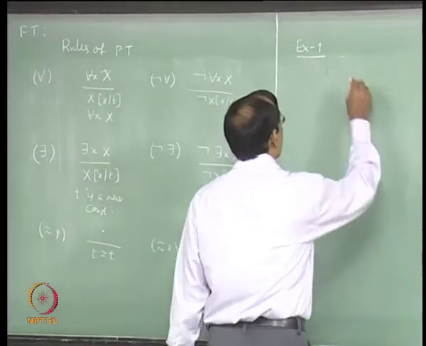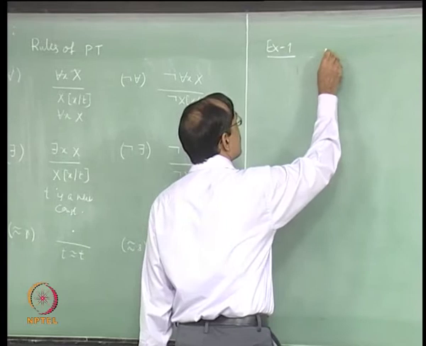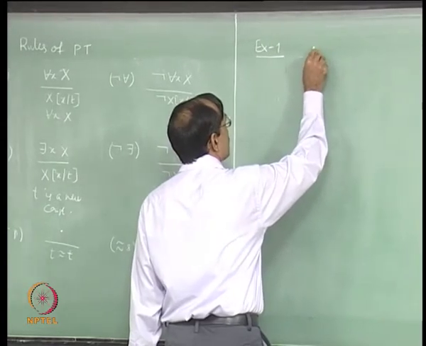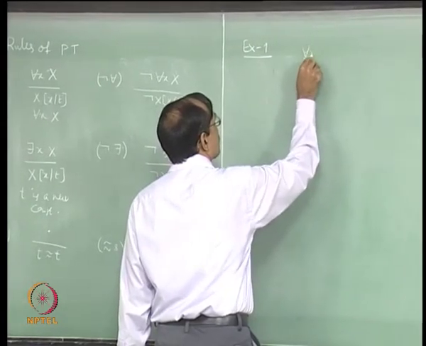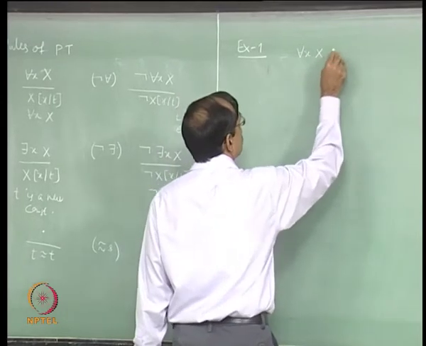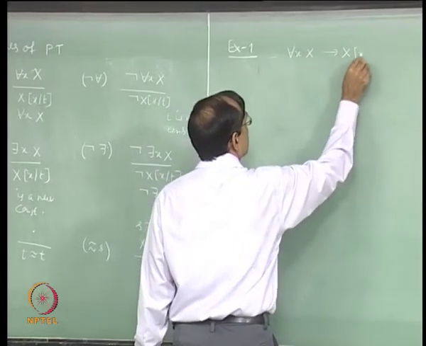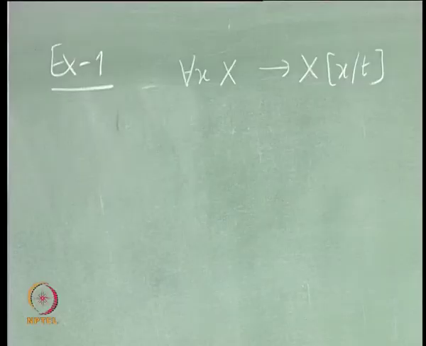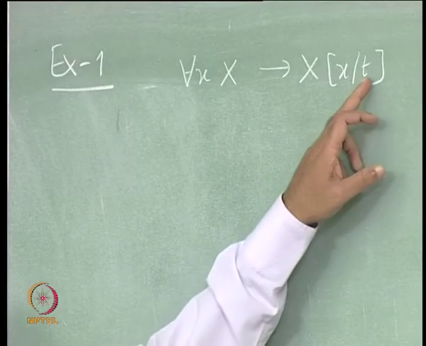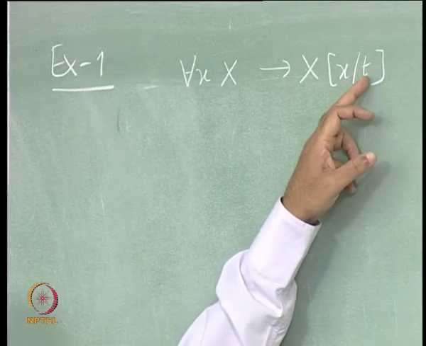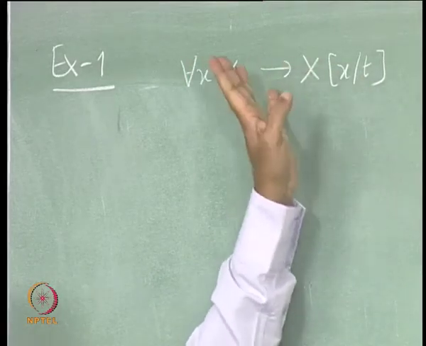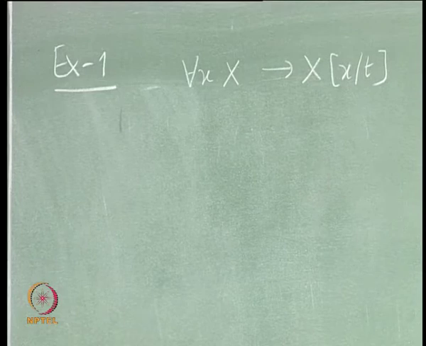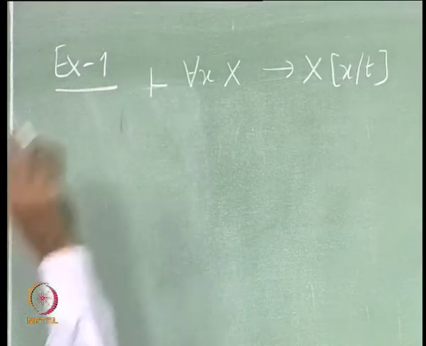So, one of our axioms was A4, it looked like for each x x implies x by t, right, this was our axiom. So, here t should be a term free for x in x, okay. So, now you want to show that this is a tableau theorem.